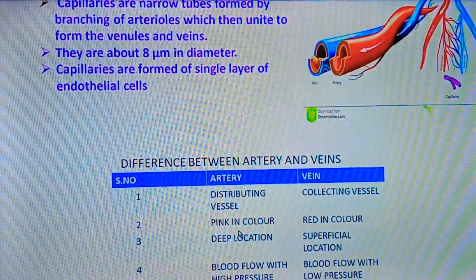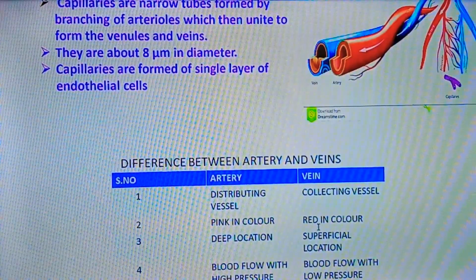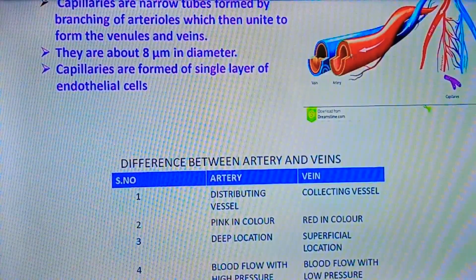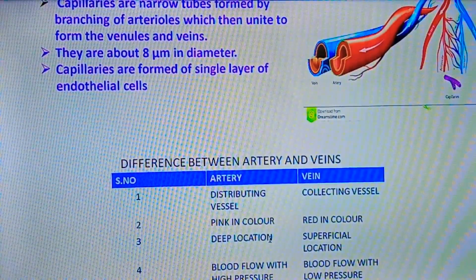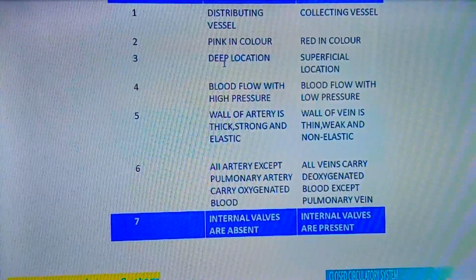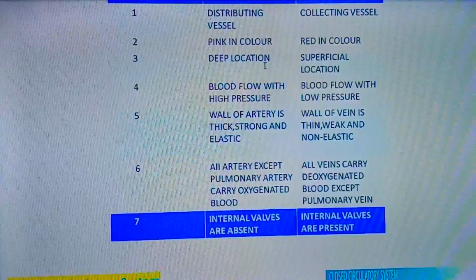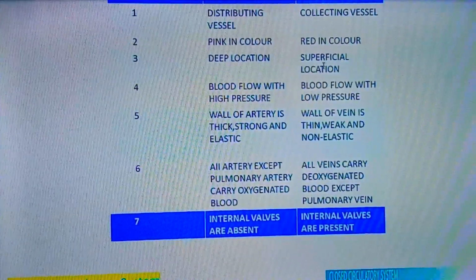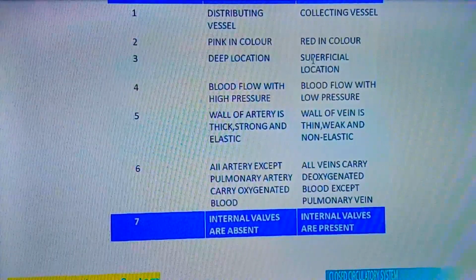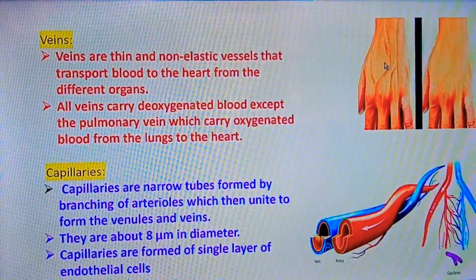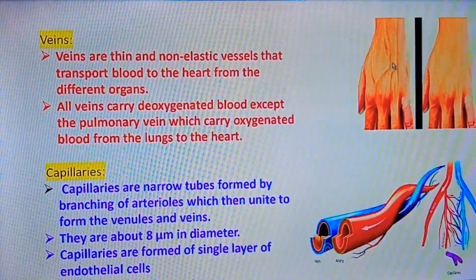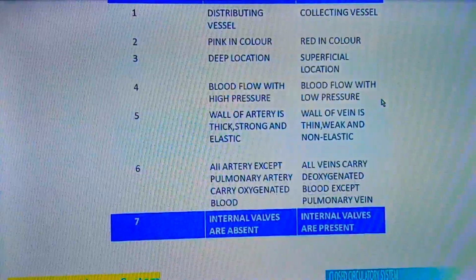An artery will be pink in color and a vein will be red in color in our body. Only in this diagram it is represented as red and blue. And arteries are found in deep locations. They cannot be seen or sensed from the surface of our body, whereas veins can be sensed from the surface of our body and they are superficial in location. You can see the veins in the hands in this diagram. What you are able to see here are veins and not the arteries.